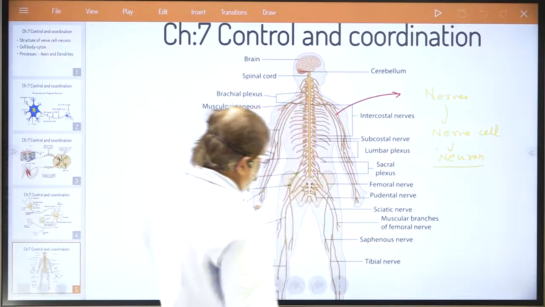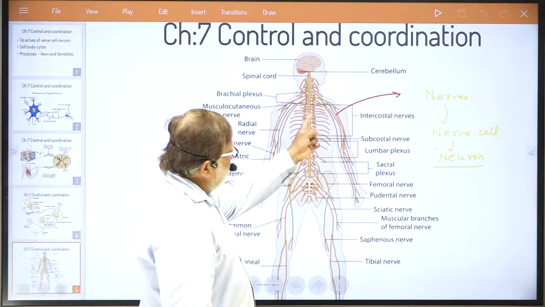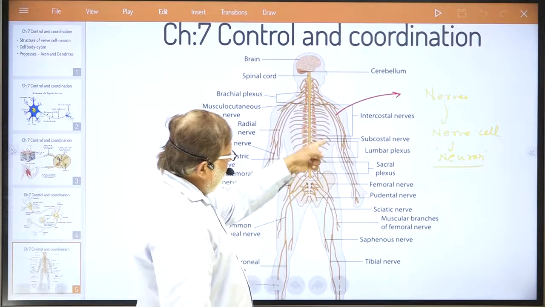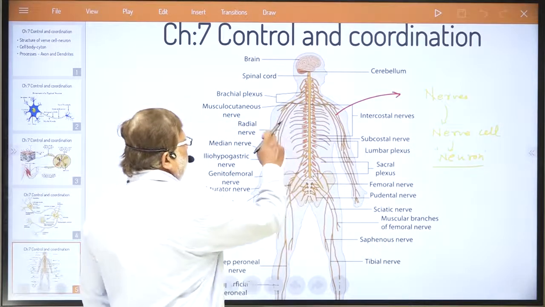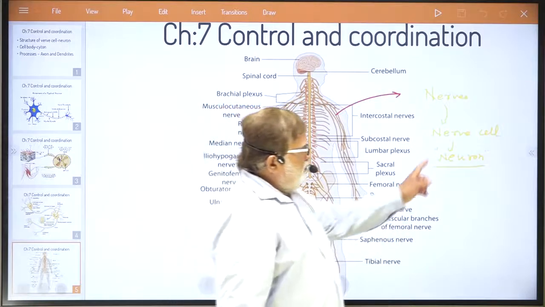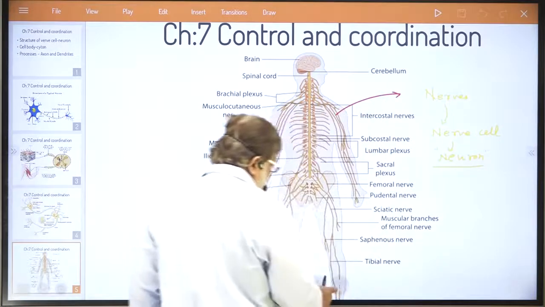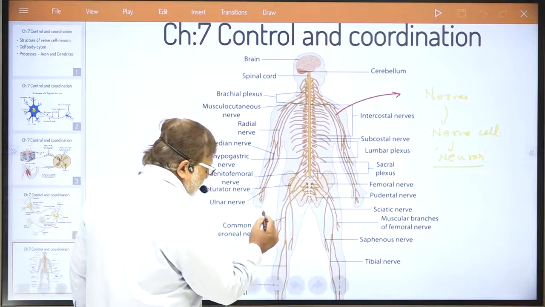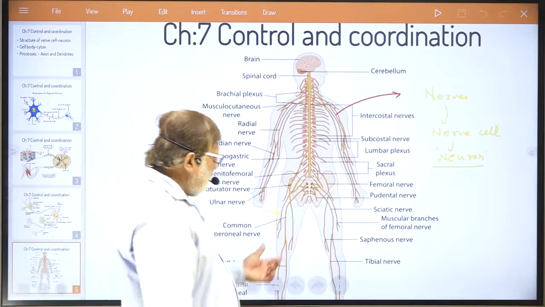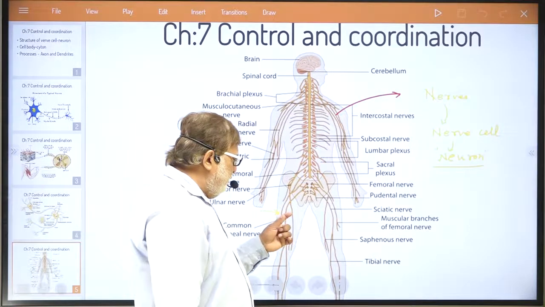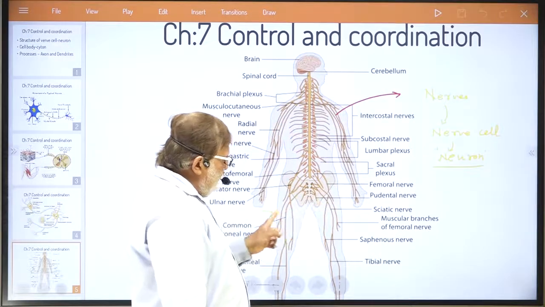I took this topic first to make you understand that all these nerves, either arising from the spinal cord or the network of nerves in our entire body, are made up of nerve cells. Remember, our main topic is the structure of the nerve cell, but before that you should understand that all these nerve fibers in our entire body are made up of nerve cells.